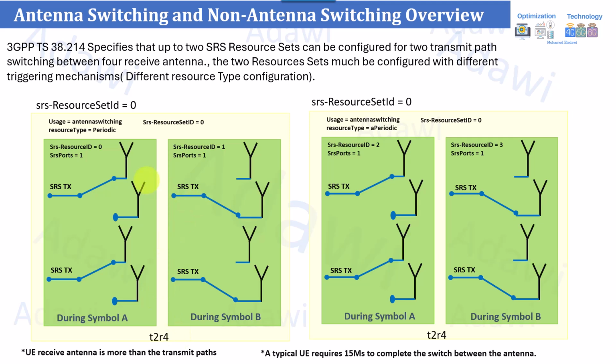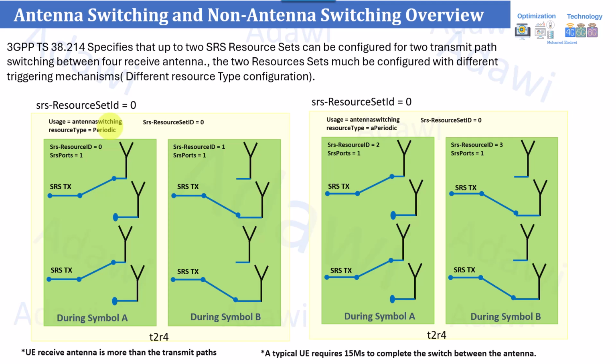Let me quickly give you another feedback about some of the parameters we're going to discuss. First of all, as I highlighted in the very beginning, initially the gNB must send some configuration to the UE to instruct it how to send. One of this information is something called SRS resource set ID. Under this resource set ID, there are multiple parameters. For example, here we are highlighting the SRS resource set ID, and here it's highlighting something called usage, with the value antenna switching.